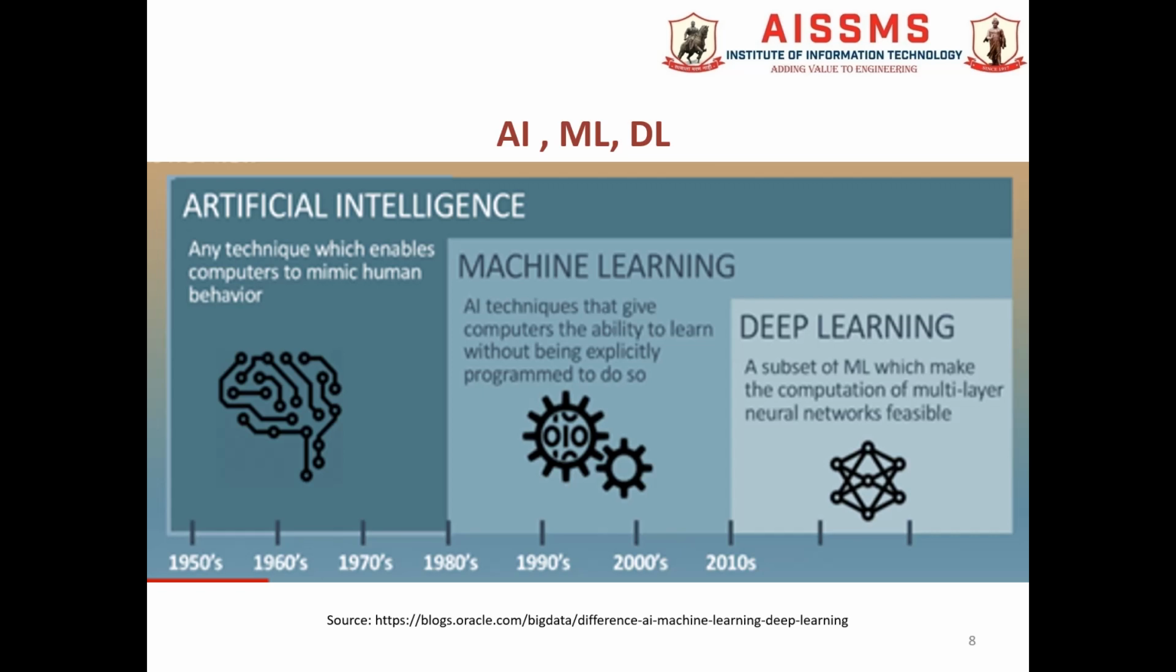Now, we will try to understand the major difference between artificial intelligence, machine learning and deep learning. These are the three domains. Artificial intelligence is at the highest level, machine learning is a subdomain of artificial intelligence, and deep learning is again below machine learning. So we can say that deep learning is a subdomain of machine learning. But these three fields are totally related to each other.